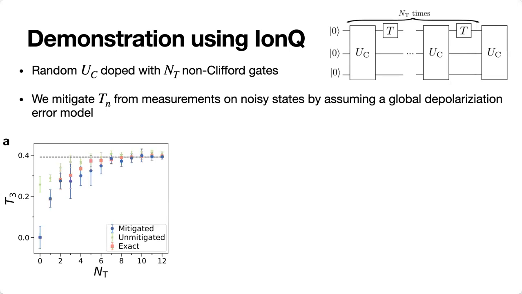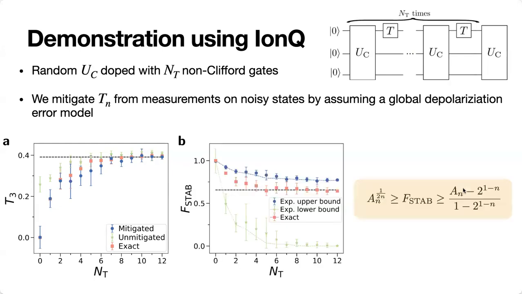This is figure A, where each value has been averaged over 6 random instances, and we show the mitigated, unmitigated, and exact Thales stabilizer entropies for n equals 3. We find that the results on the IonQ quantum computer with error mitigation align closely to the exact values. The Thales stabilizer entropy is 0 for NT equals 0, and then increases with NT until it converges to our black dashed line, which is the average value of Haar random states. So that's as expected, which is good.